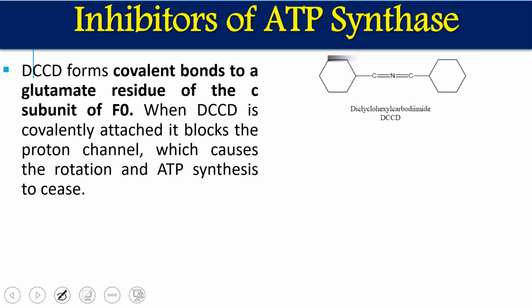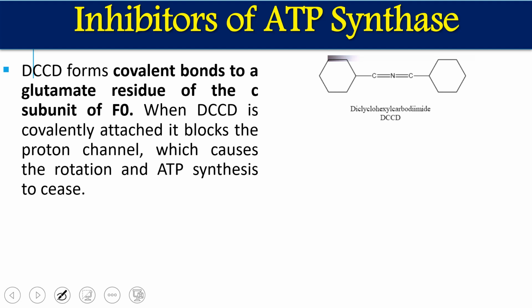Inhibitors of ATP synthesis, that is complex number 5: DCCD, which is called dichlorocyclohexyl carboxamide. This covalently binds to the glutamate residue of the C subunit of F0. We have seen the F0 and F1 subunits in ATP synthase. F0 is the membrane associated component, and in it we have a glutamate residue.